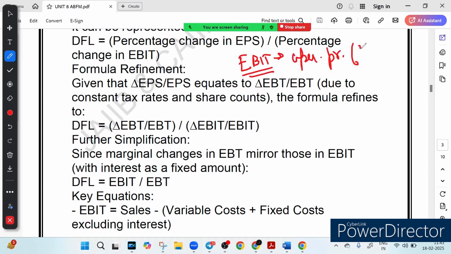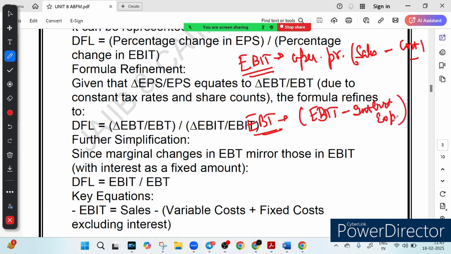It means sales minus cost. What is profit? Selling price minus cost price, you know it very well, that is called profit. So this is your operating profit. And what is this EBT? EBT is your earnings after subtracting the interest expense. From EBIT, after subtracting whatever expense you have incurred on interest, you will get EBT. In the real world, EBT and EBIT usually move in the same direction, so changes in one impact the other.